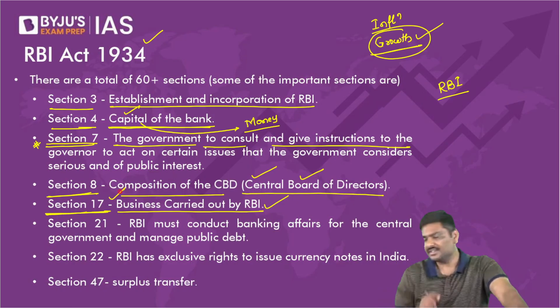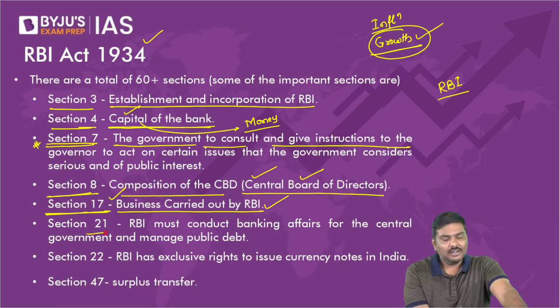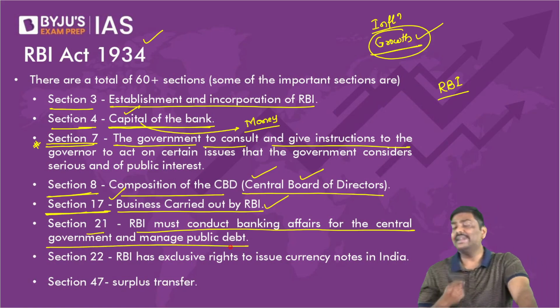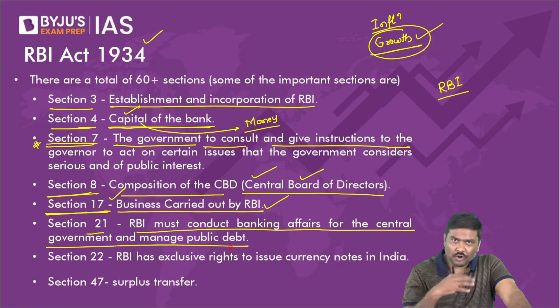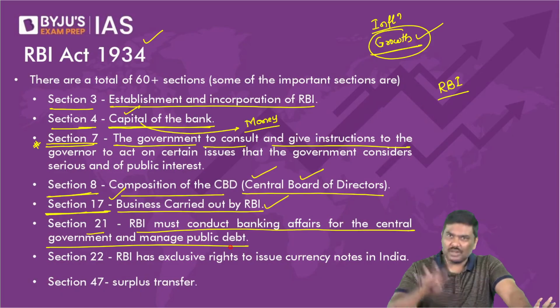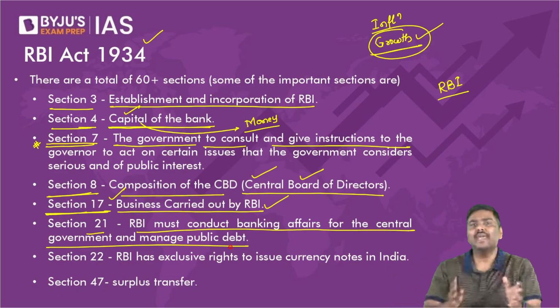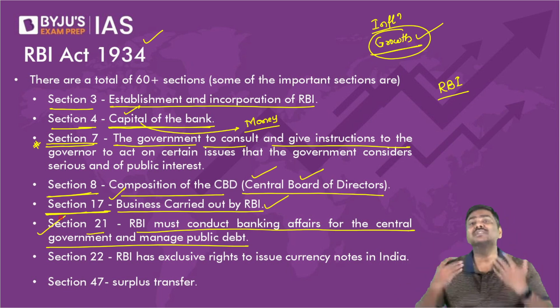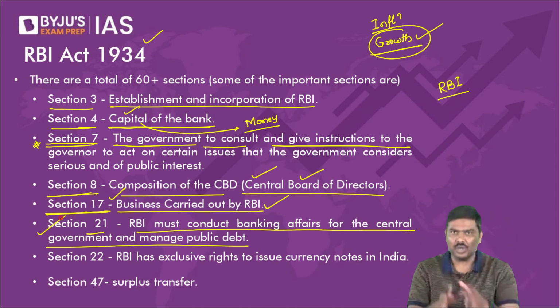So understand this, whatever business RBI is supposed to conduct will be dictated under section 17. Section 21, RBI must conduct banking affairs for the central government and also manage public debt. We have not come across the term public debt. Today you will understand, don't worry. How does RBI help the Government of India? What do you mean by RBI has to conduct business of the Government of India? Today we will discuss that.